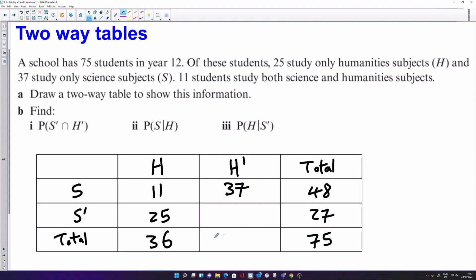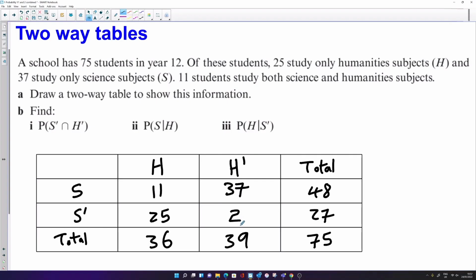And if I go across the bottom row, we have 36 that study humanities. How many do not study humanities? Well, if there's a total of 75, then that's going to give me a value of 39 in this cell. And then either vertically or horizontally, we can work out this value, and that comes to 2.